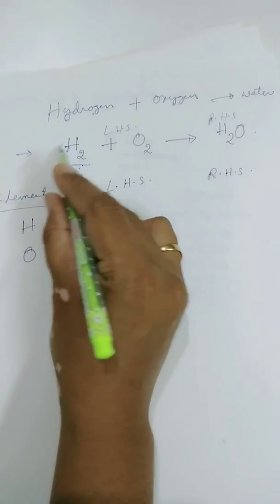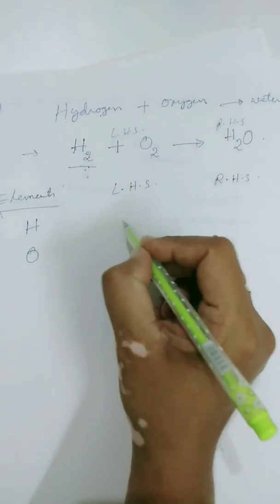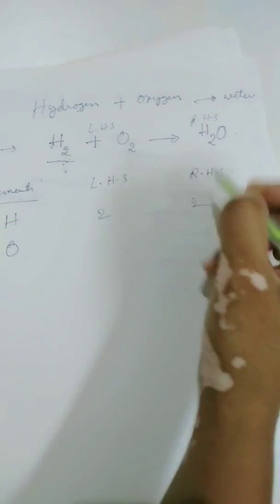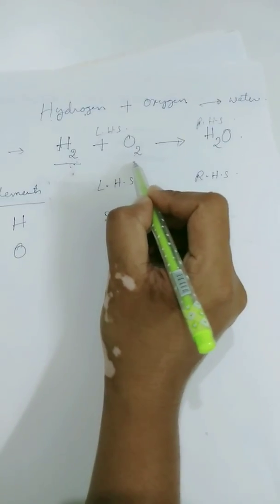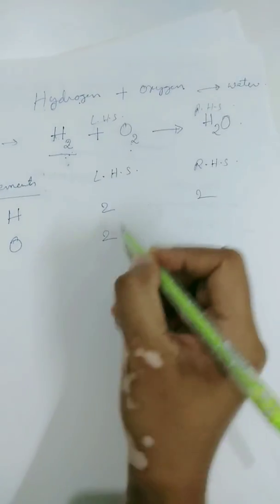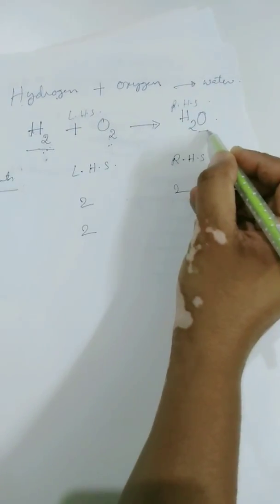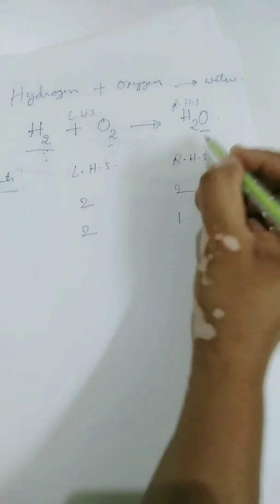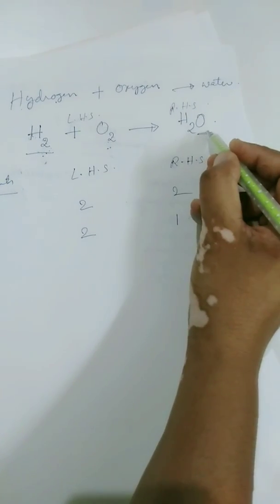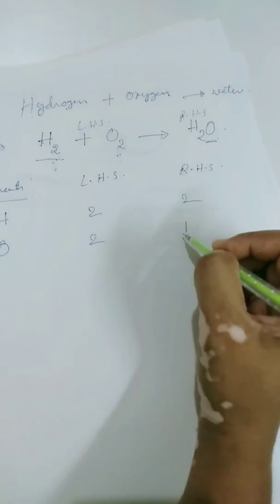Nothing else is written over here, so only 2, and here also you see 2. Now coming to oxygen, again 2 atoms on the LHS, but here it is only 1, as no subscript is written over here. So nothing is there, so 1 atom of oxygen. We need to balance this.